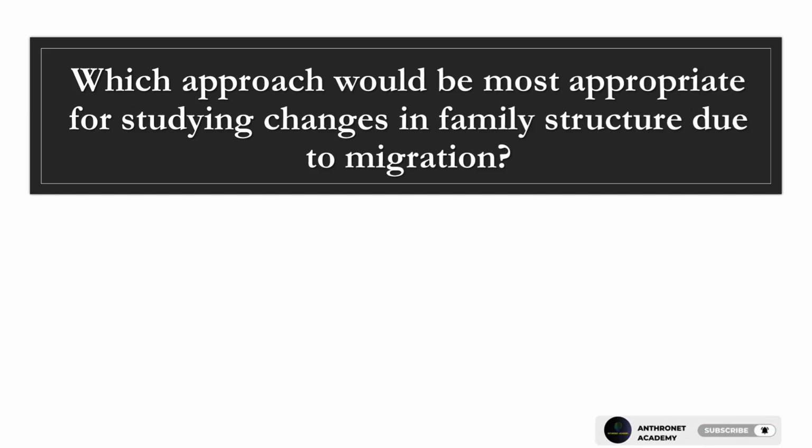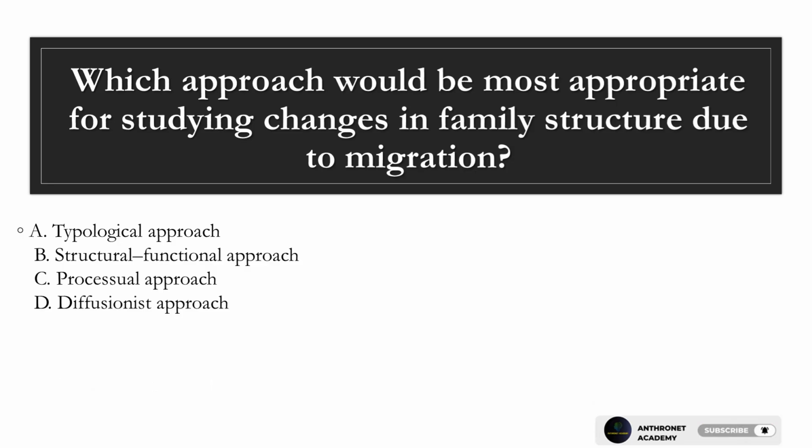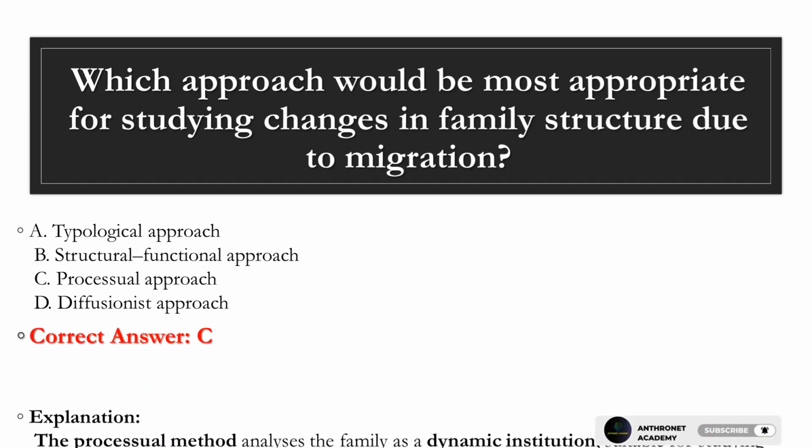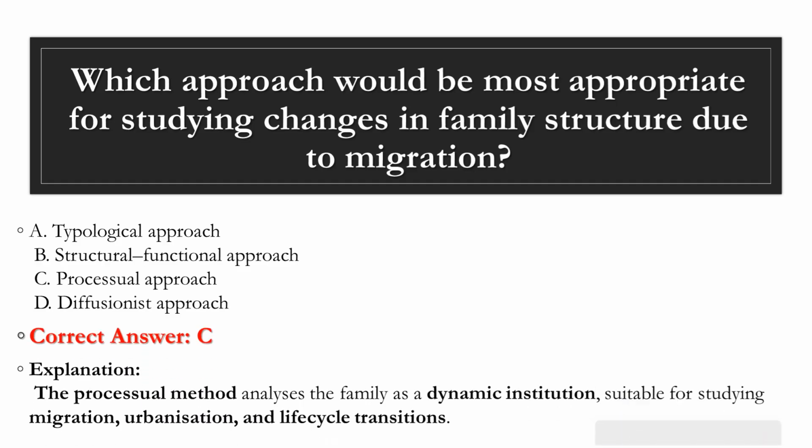transition. Question 3. Which approach would be most appropriate for studying changes in family structure due to migration? A. Typological approach. B. Structural, functional approach. C. Processual approach. D. Diffusionist approach. Correct answer, C. Explanation. The processual method analyzes the family as a dynamic institution, suitable for studying migration, urbanization, and life cycle transitions.